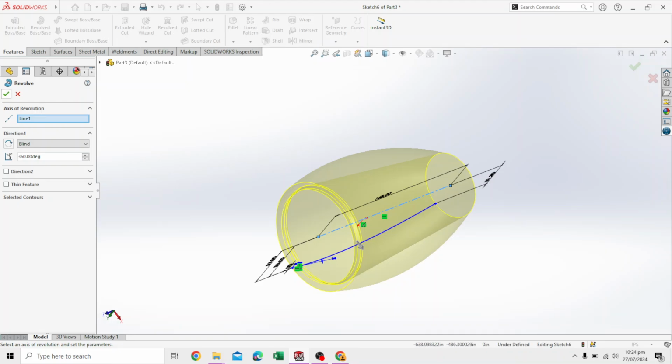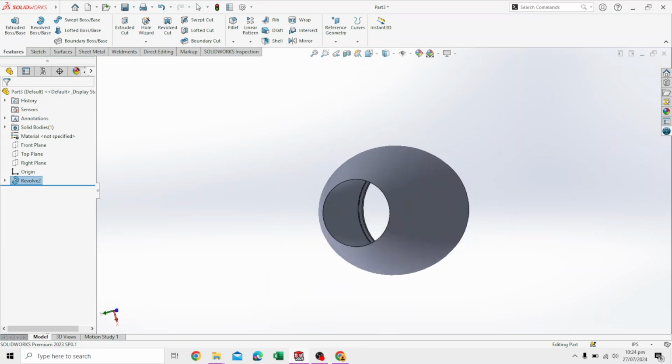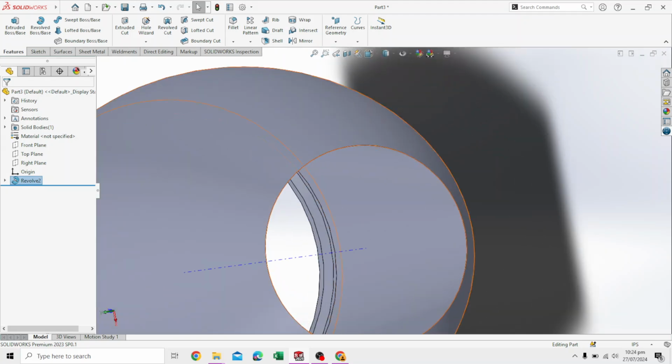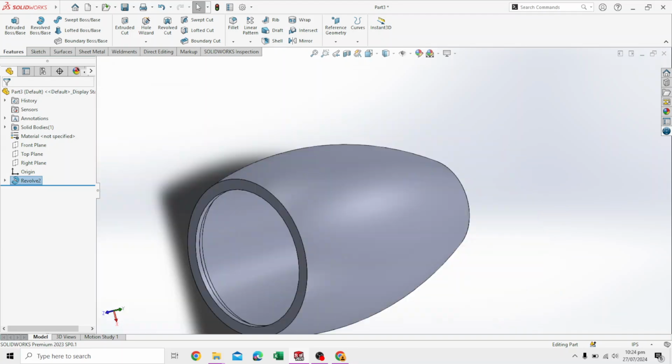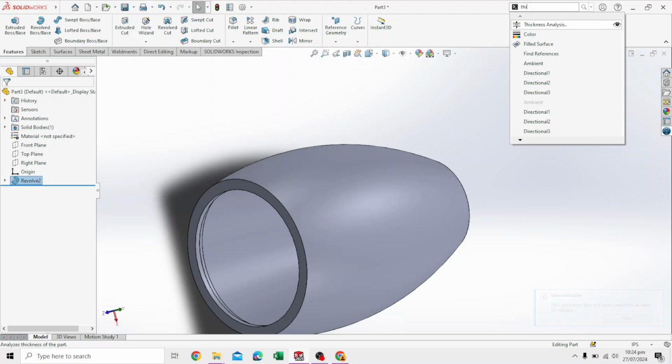If you have ever traveled in a plane, seen a plane, say okay, this is what I want. The rear is open, but obviously the walls are very thin. Obviously that's not realistic, so go to search, and there is a feature called thicken.